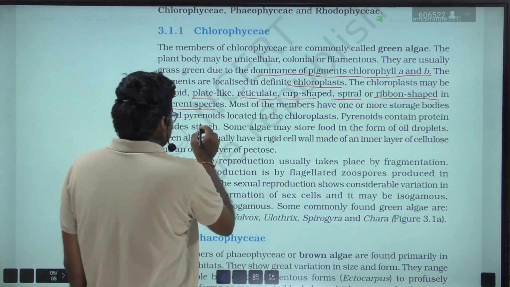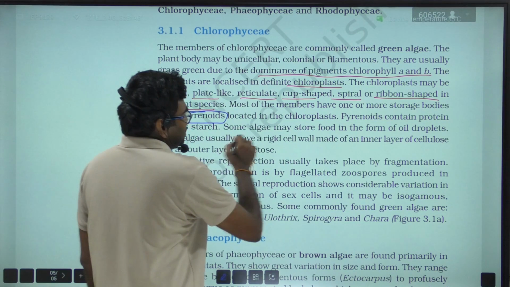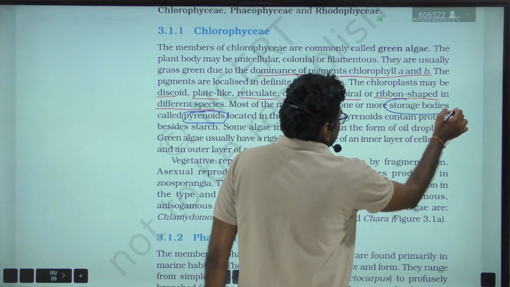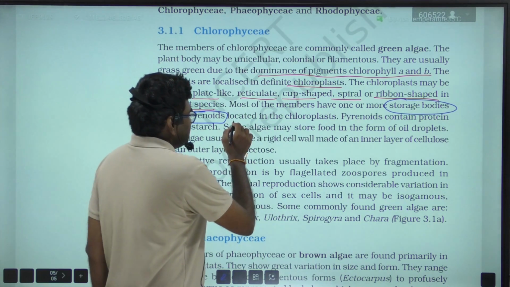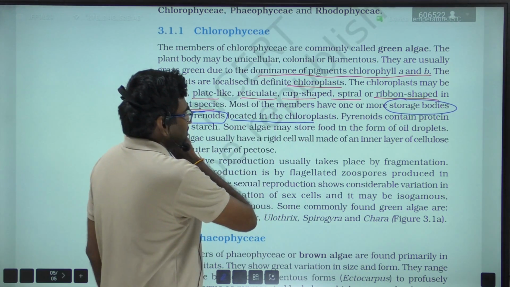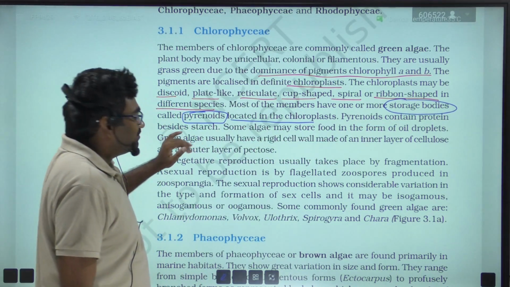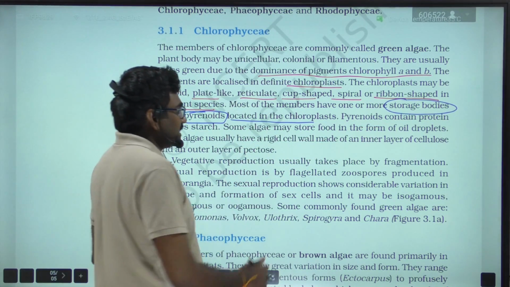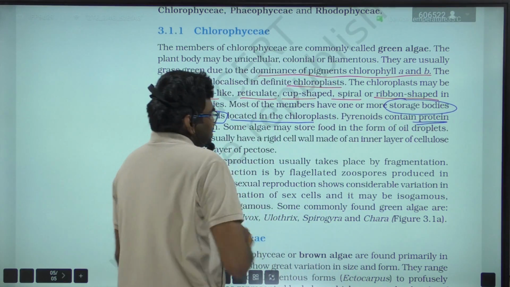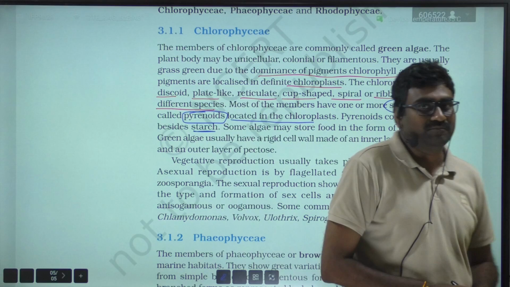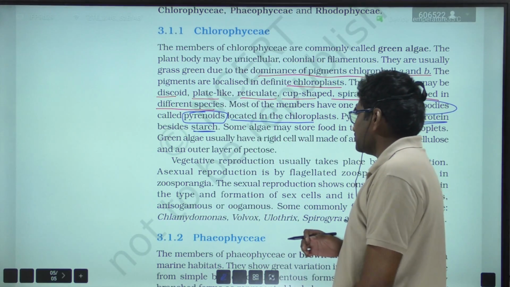These storage bodies are called pyrenoids. They are located in the chloroplast. Location is also important. And pyrenoids contain protein besides starch. Pyrenoids contain protein as well as starch. These two are very important. Pyrenoids are the storage bodies, and they contain protein as well as starch.